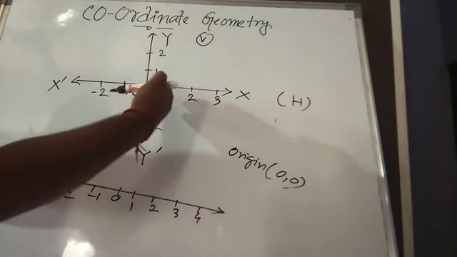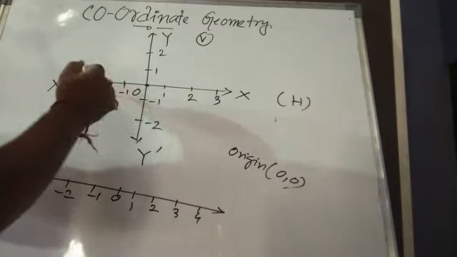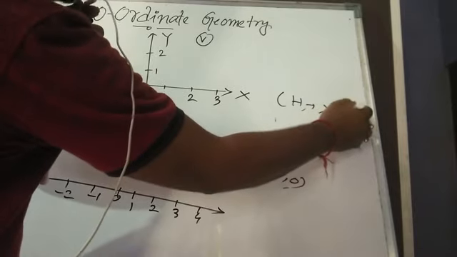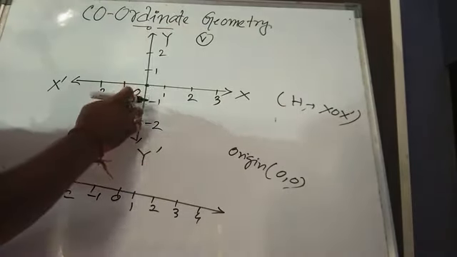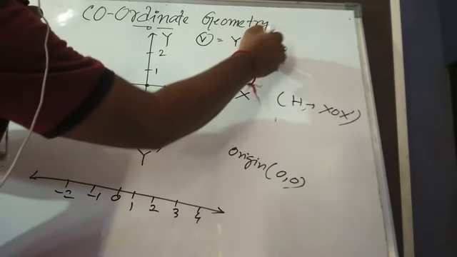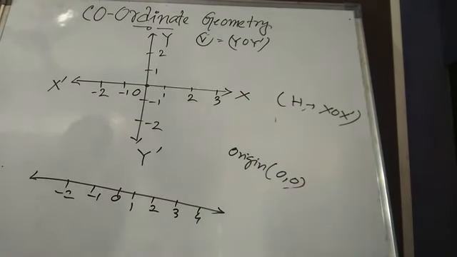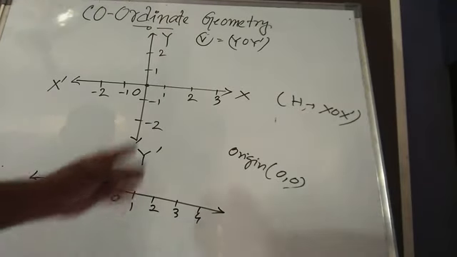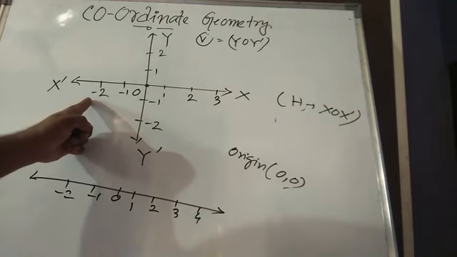Similarly here, you see one horizontal line, that is XOX dash, and the vertical line, that is YOY dash. As we studied in the integer chapter, the right side is for the positive integers and the left side is for the negative integers.